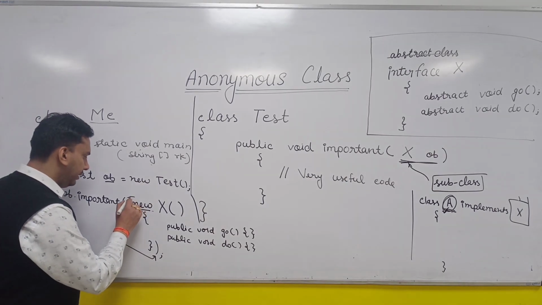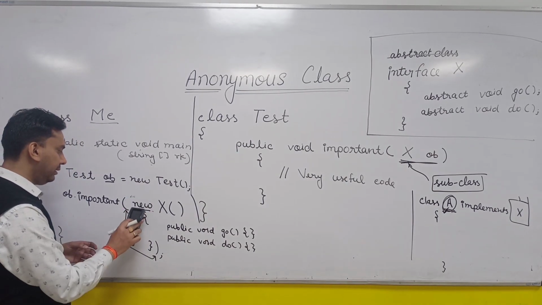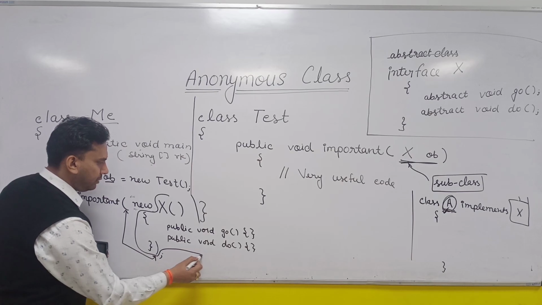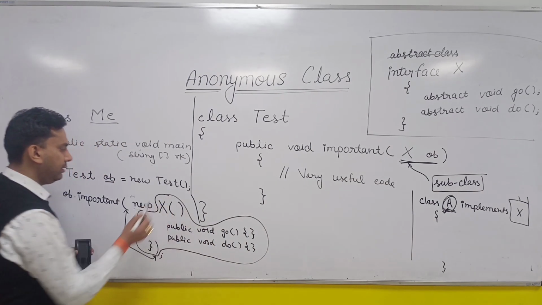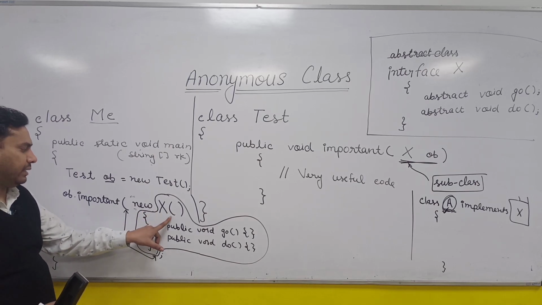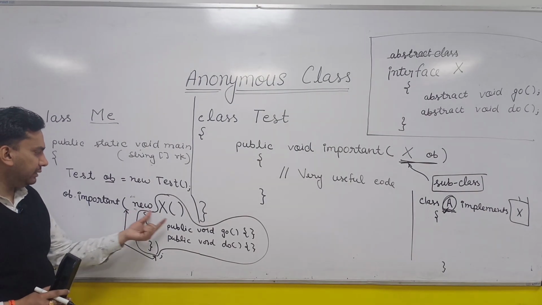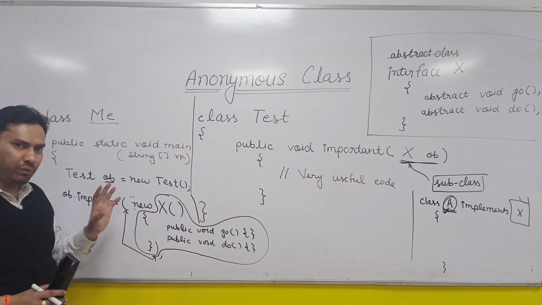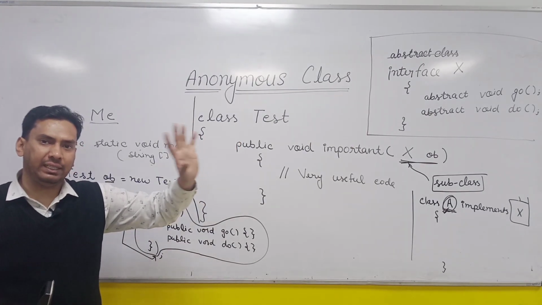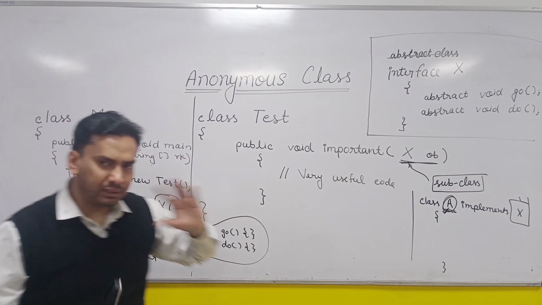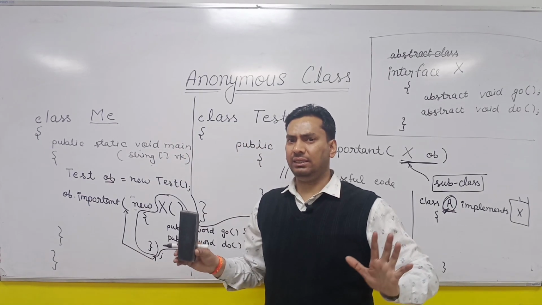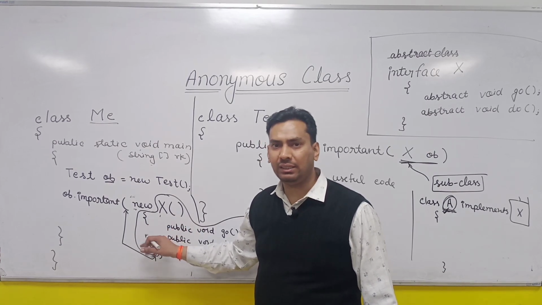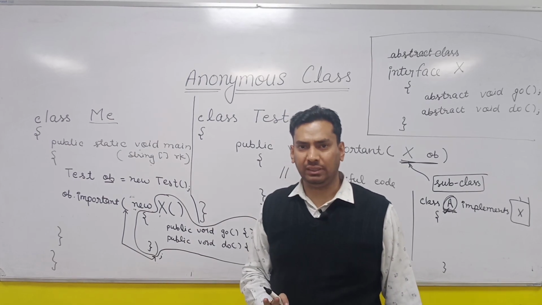Again repeating. Where is your anonymous class? This is your anonymous class. And this is instantiation at the time of declaration. Again, simple, wherever the object of some type is required which cannot be instantiated, what you have to do is simply write new. Assume that instantiation is possible. You will write new, then the type, and then write the body of its subclass. This subclass is the anonymous class.